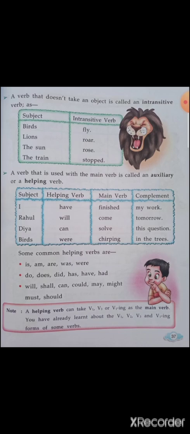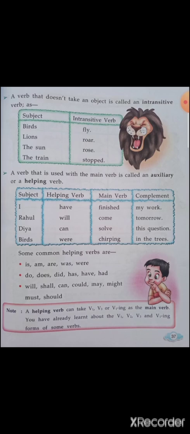Lions roar. The sun rose. The train stopped. All these are complete sentences and they don't need another object. So such type of words are called intransitive verbs. The verb that is used with the main verb is called an auxiliary or a helping verb. Now there are sentences in which there are more than one verb. We'll see the examples of that now.